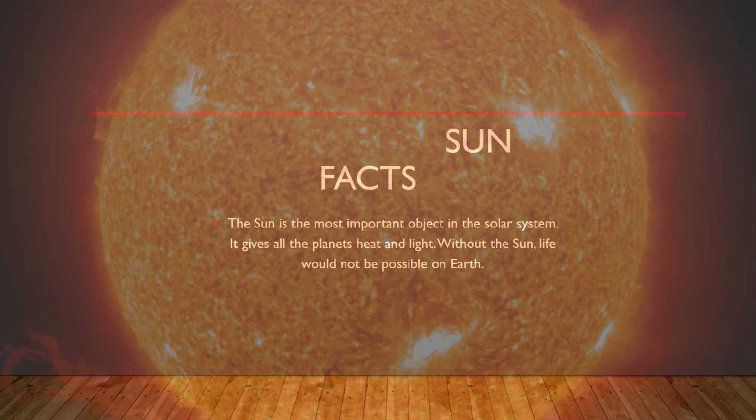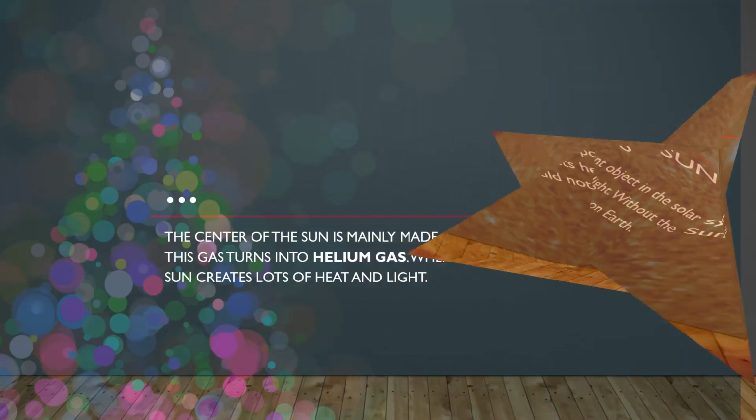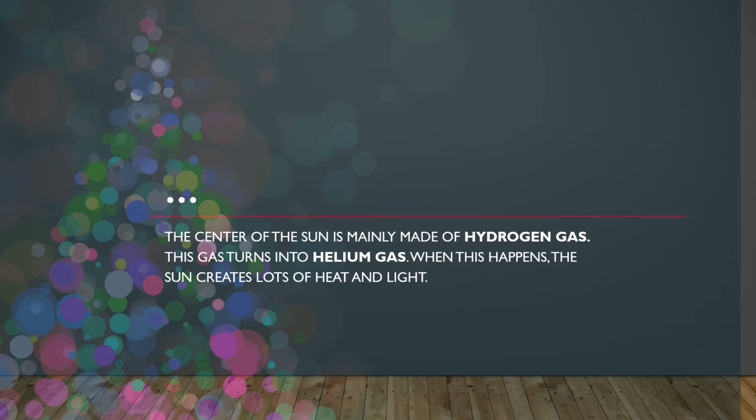So, the center of the sun is mainly made of hydrogen gas. This gas turns into helium gas. When this happens, the sun creates a lot of heat and light.